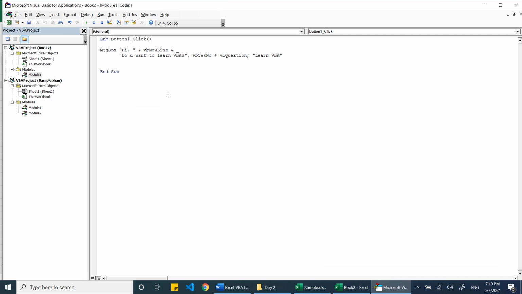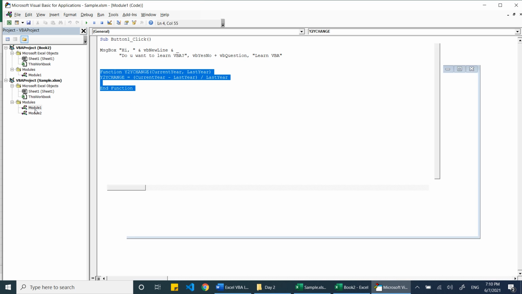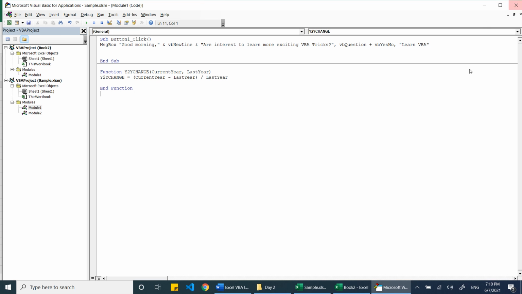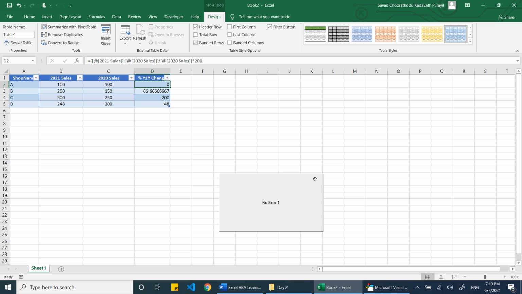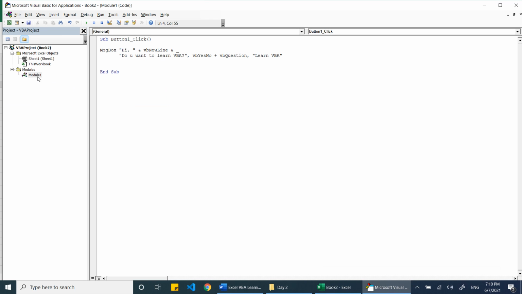For that, you can go to your VBA, go to any module. I think this is open. Let me close that one. So here I will write Function. Then I want to write the function name. To calculate the sum, it is SUM, right? So year to year change, that is my function name.